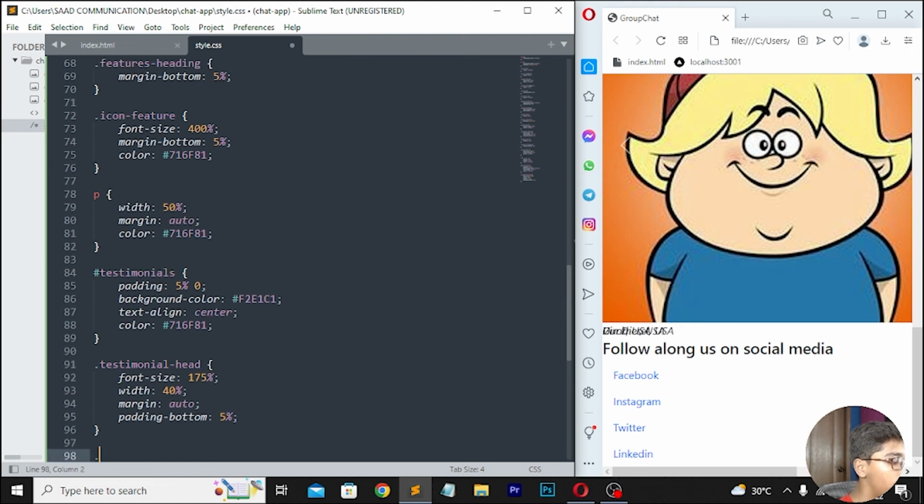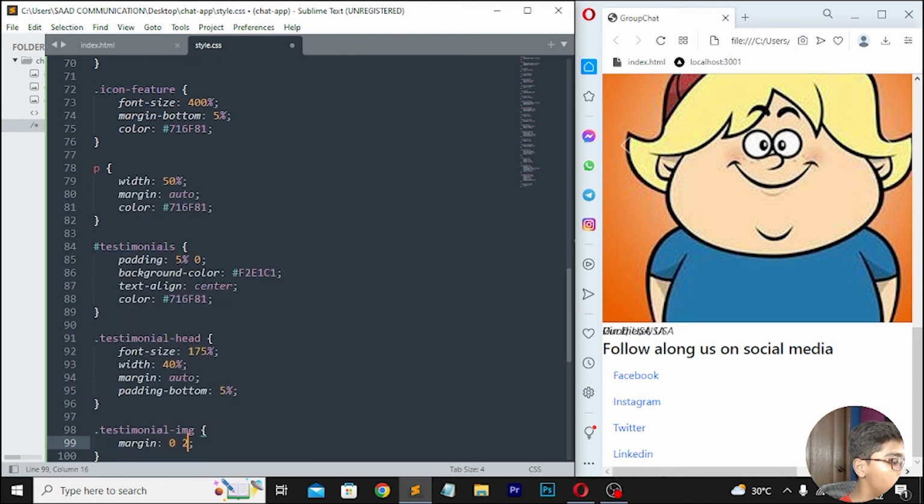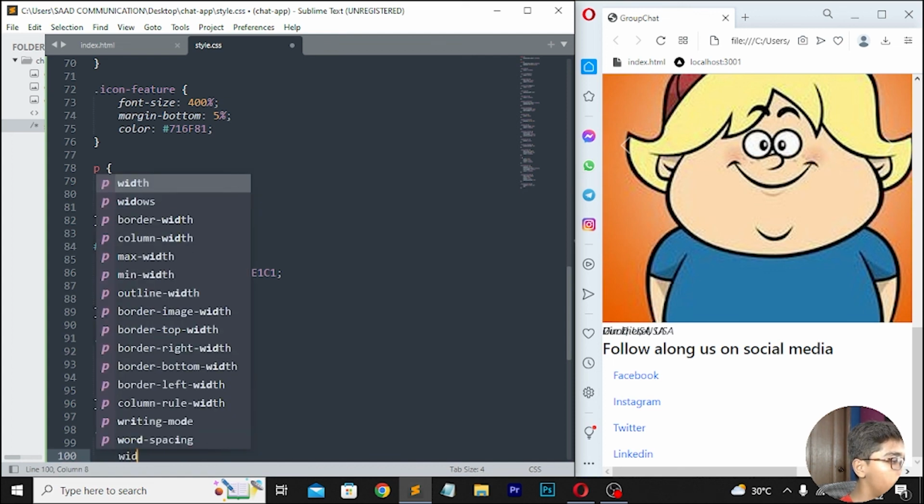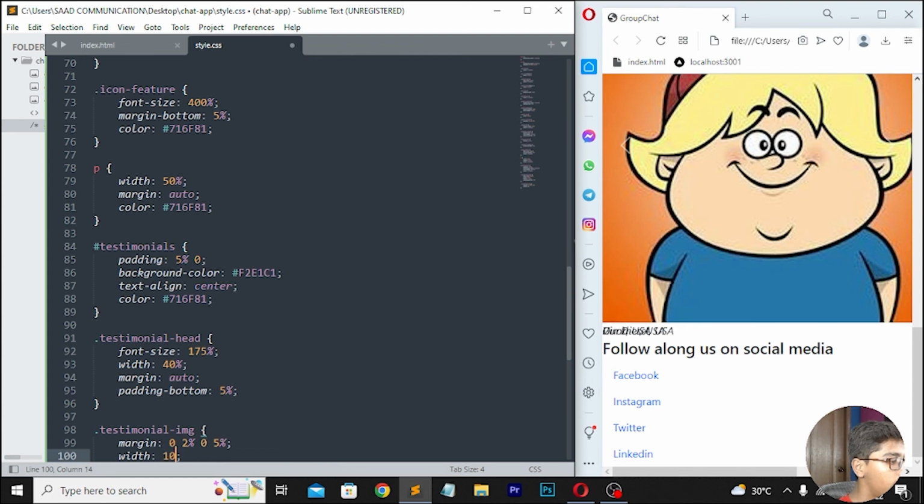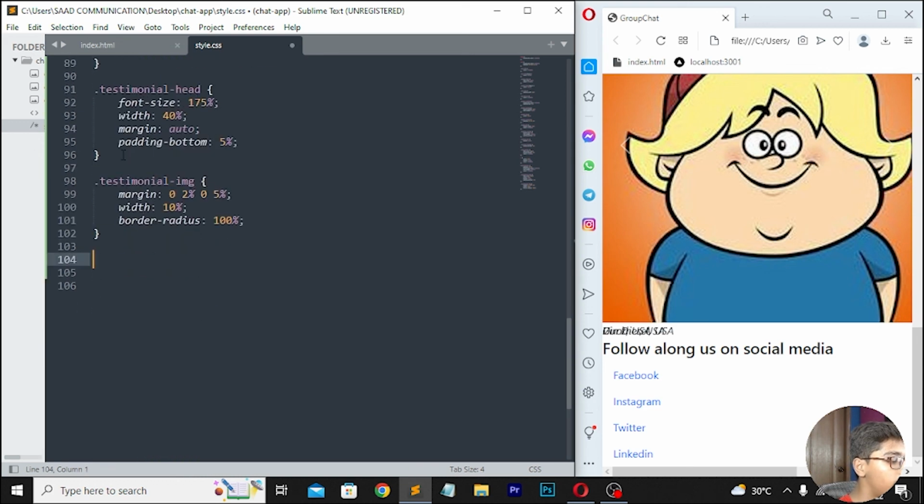Then move down, right here dot testimonial dash image. Then right here margin, which should be 0 2%, 0 5%. Then right here width, which should be 10%. Then move down, right here border radius 100%. Move down here again, then I'll be writing EM font size, which should be 125%.